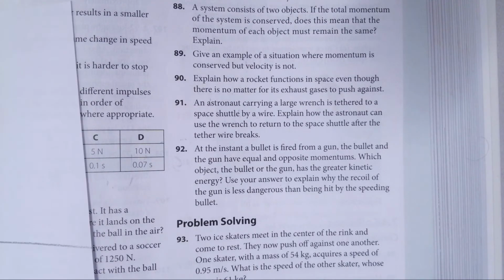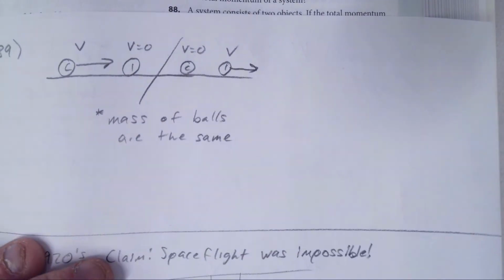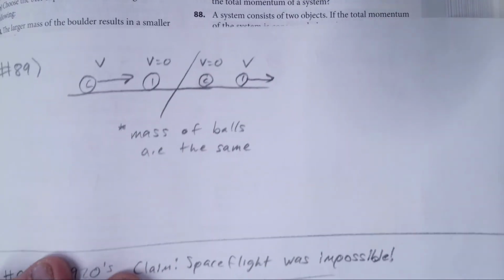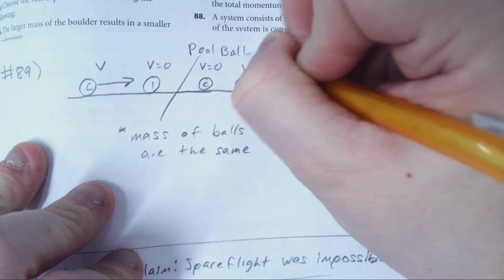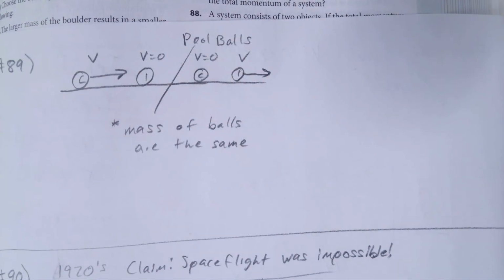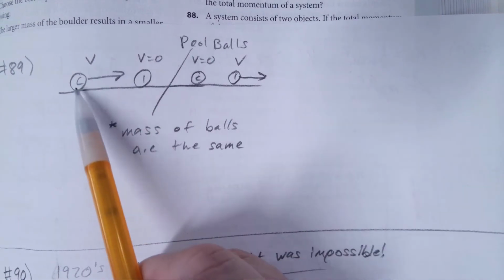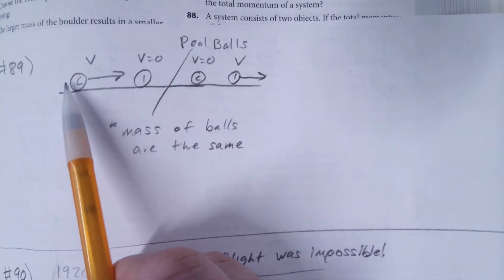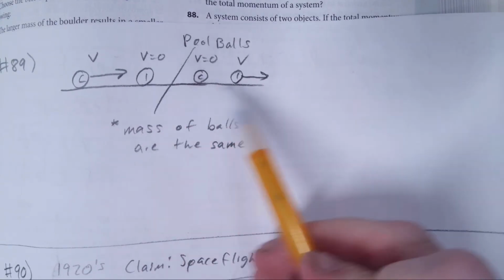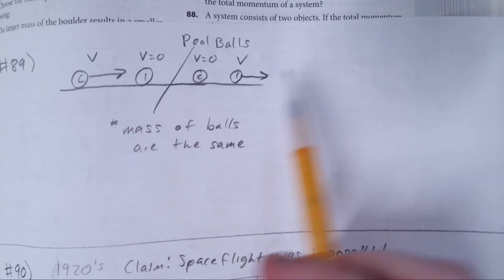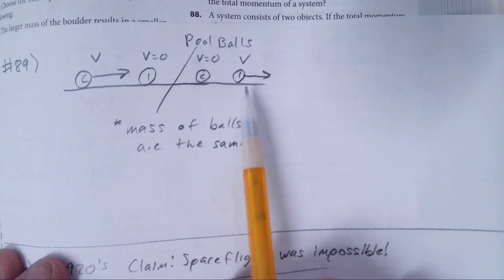And in the class, I showed carts moving back and forth, and it's not easy to do this. But earlier, when we were doing notes, I talked about a cue ball and a one ball. So let's think about pool balls. We're assuming at least here the mass of the balls are the same. So although the momentum may change for the cue ball from here to there, it is losing momentum because it loses velocity. It is being exactly gained by the one ball by speeding up here. So momentum is conserved. The total momentum we have over here is all in the cue ball, and all the total momentum we have over here is now in the one ball.